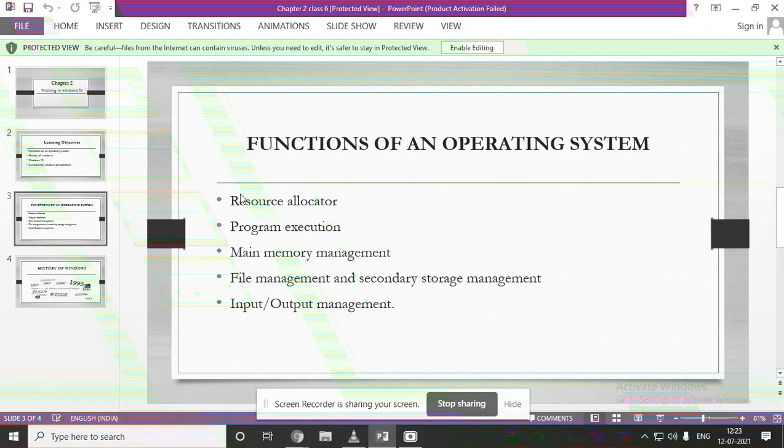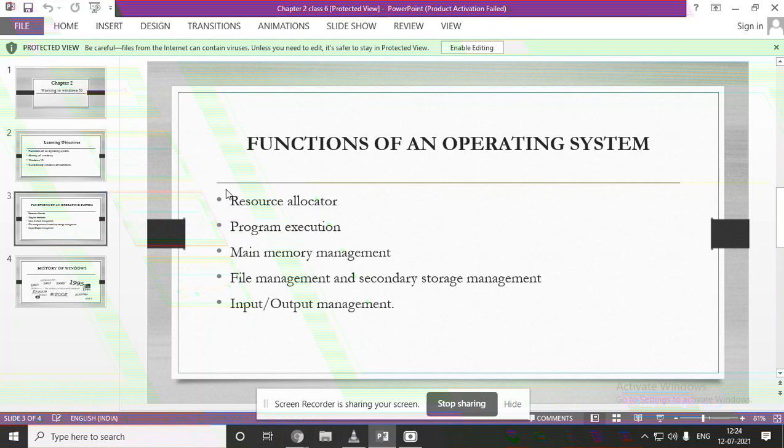So the operating system acts like a manager in resource allocation. Resource allocator in the sense what? The operating system works like a manager and it will take care of all the things about your time, about your memory space, how much you are storing, and about the file storage.